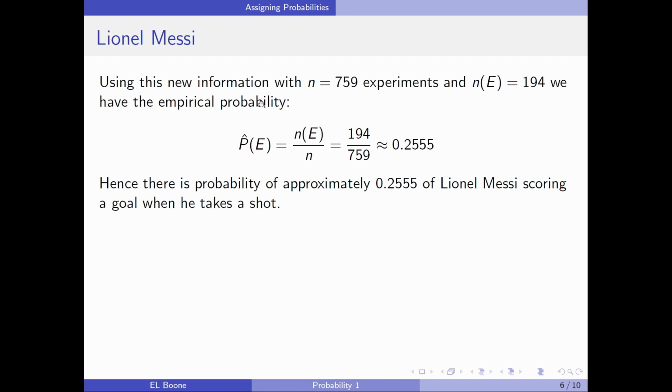Using this new information, we have N is 759 experiments. That's how many shots he took. And he made 194 of them, which were goals. That's the event we're looking for. So it's 194 over 759, which is approximately 0.2555. So there's approximately a 0.2555 probability of Lionel Messi scoring a goal when he takes a shot. So this is pretty easy to do.